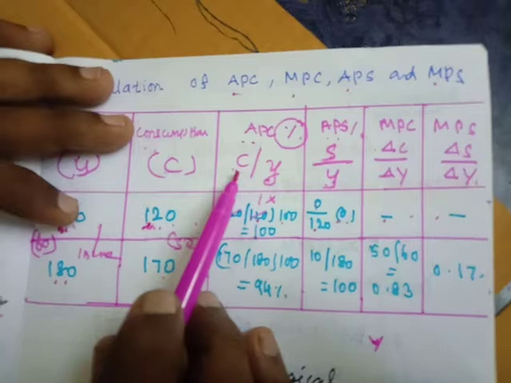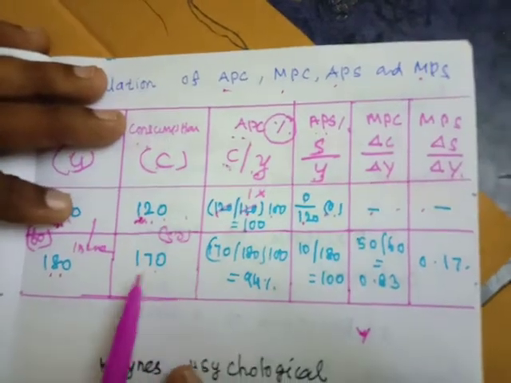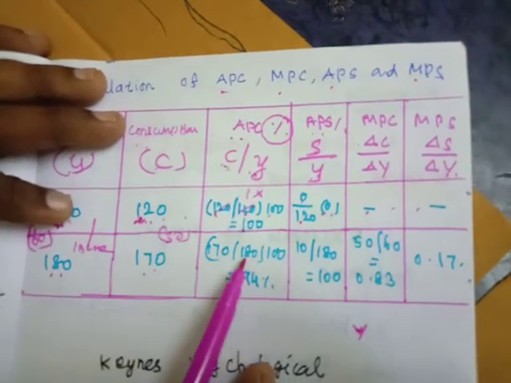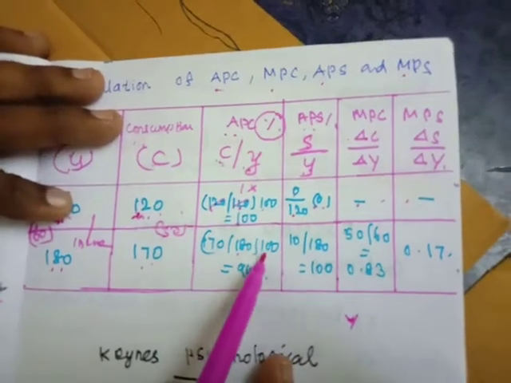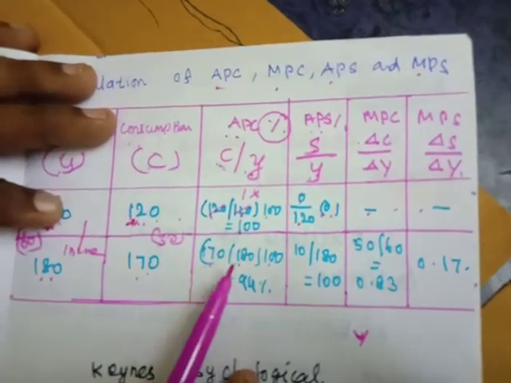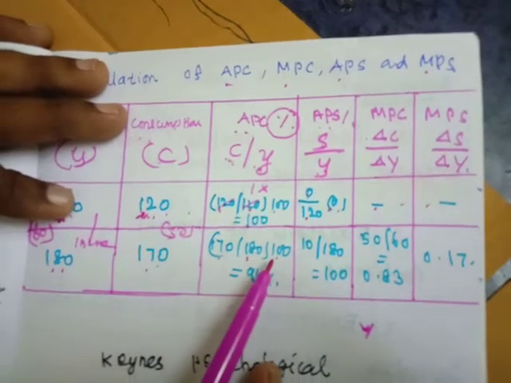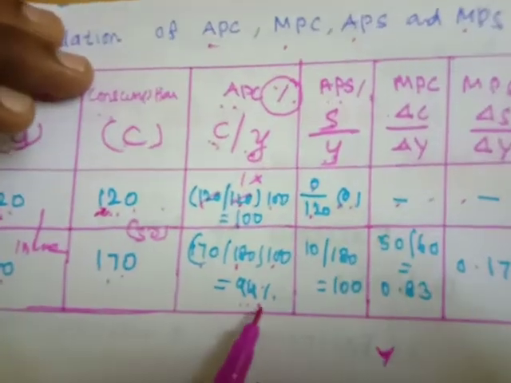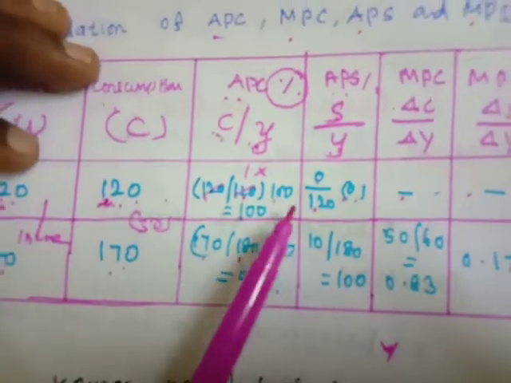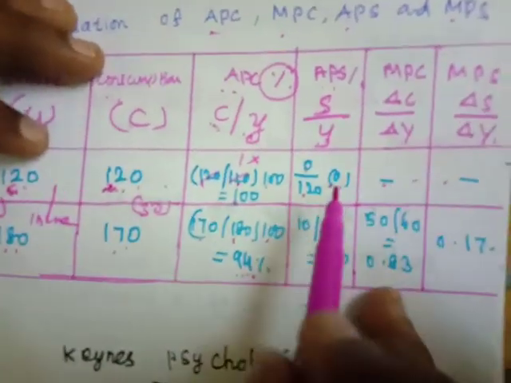So the formula is C divided by Y is equal to 170 divided by 180. If you find out the percentage, you will multiply by 100. So 170 divided by 180 into 100 is equal to 94%.